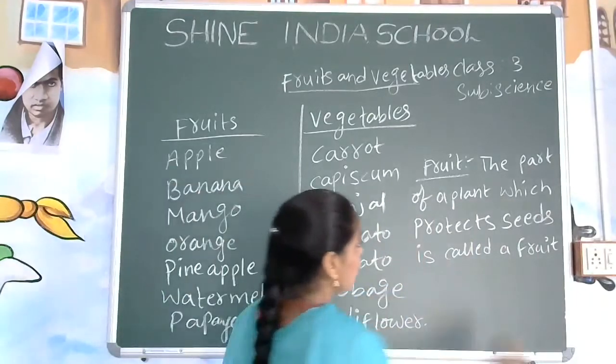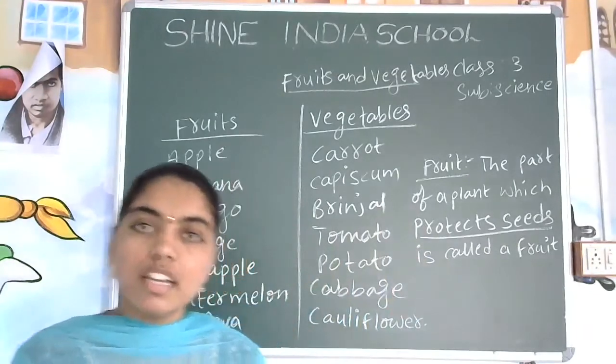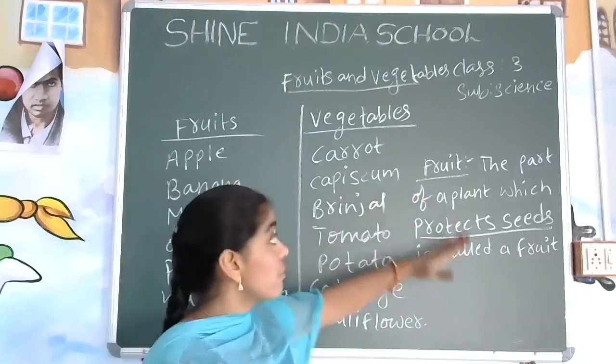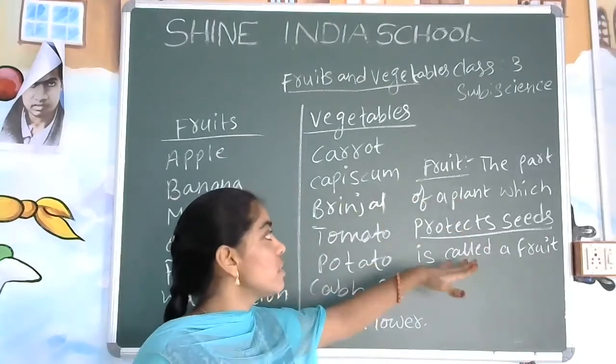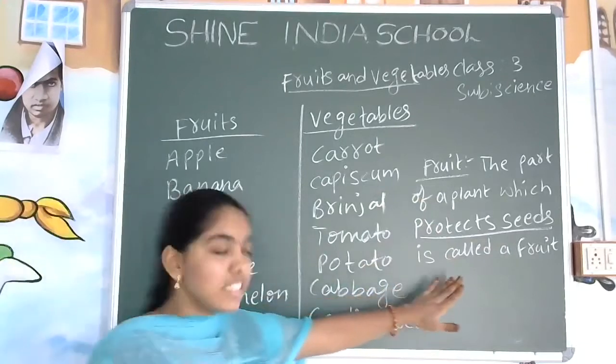See what we have written: protects the seeds. It means it covers the seed and protects the seed, which is helpful for the next generation. Okay, fruit: the part of a plant which protects the seed is called a fruit. You got it, yes?